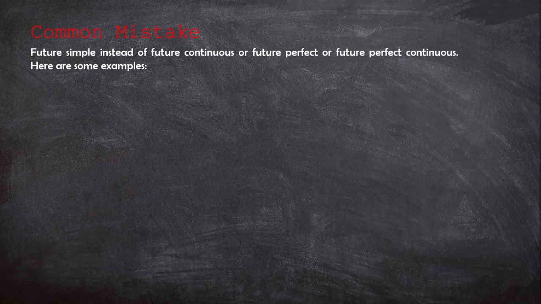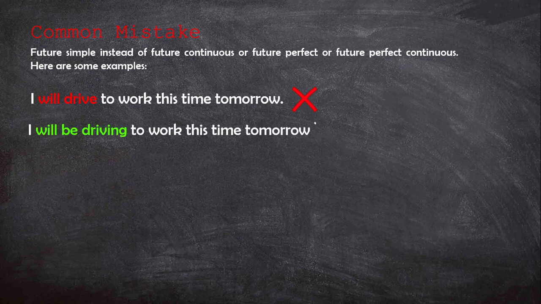Let's look at some common mistakes. The most common mistake is using the future simple instead of future continuous or future perfect continuous. Let's look at some examples. I will drive to work this time tomorrow, action taking place at a specific time in the future. So not will drive, but future continuous. I will be driving to work this time tomorrow.